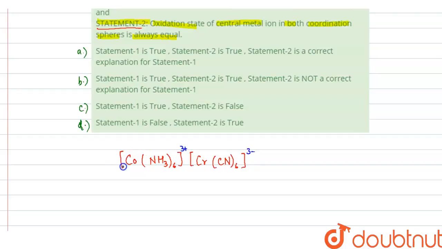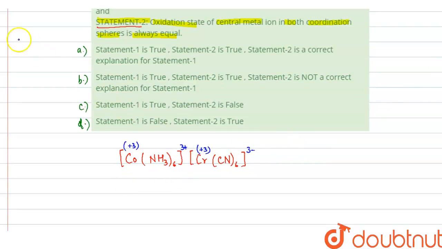Now if you calculate the oxidation state of cobalt in this complex, NH3 is a neutral ligand, so cobalt is present in +3 oxidation state. Then we have chromium. Cyanide is an anionic ligand, it has -1 charge. So when we calculate the oxidation state of chromium, it will be equal to +3. Right. Now basically what happens in coordination isomerism, there is exchange of ligands between these two coordination complexes.